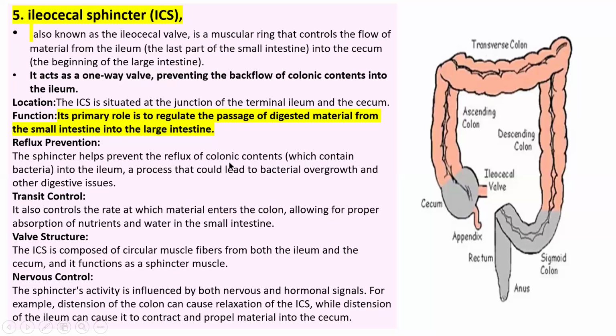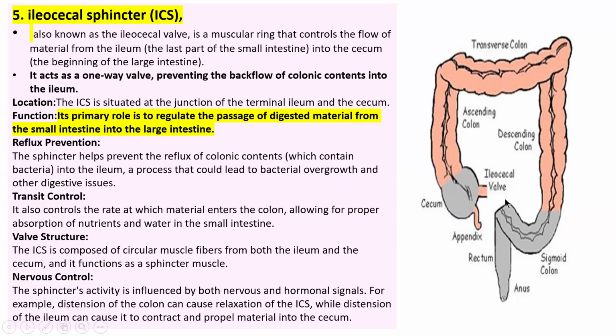Next is the ileocecal sphincter muscle. I am explaining all this because when we learn about the alimentary canal or digestive tract, we have to know what the process is. This is the reason I have explained it before. The ileocecal sphincter is also known as the ileocecal valve.